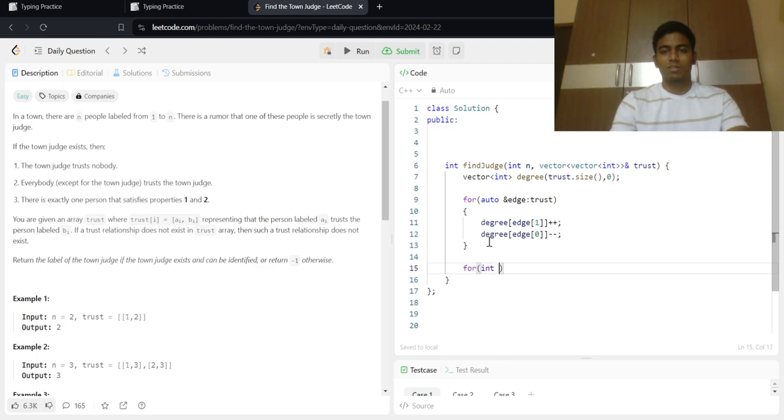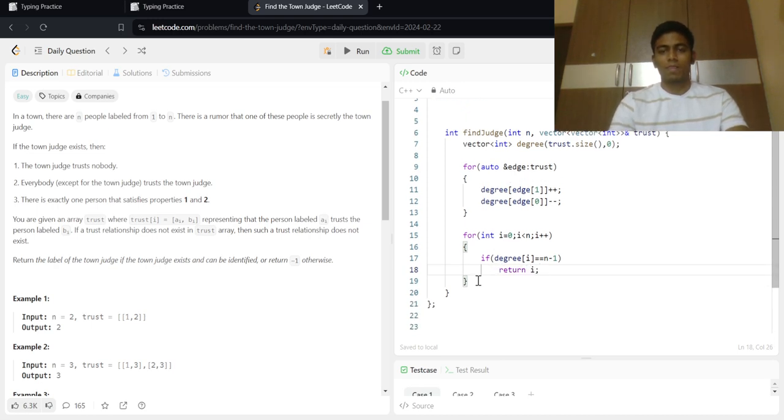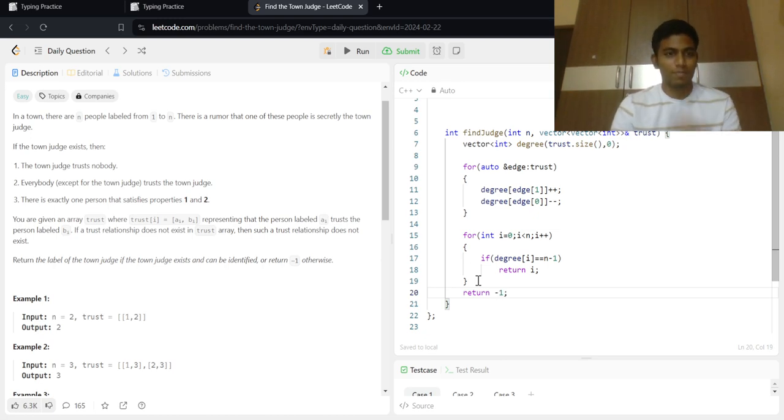And then at last, we'll go through all the elements, and if degree of i is equal to n minus 1, then we return i. Otherwise, we return minus 1.